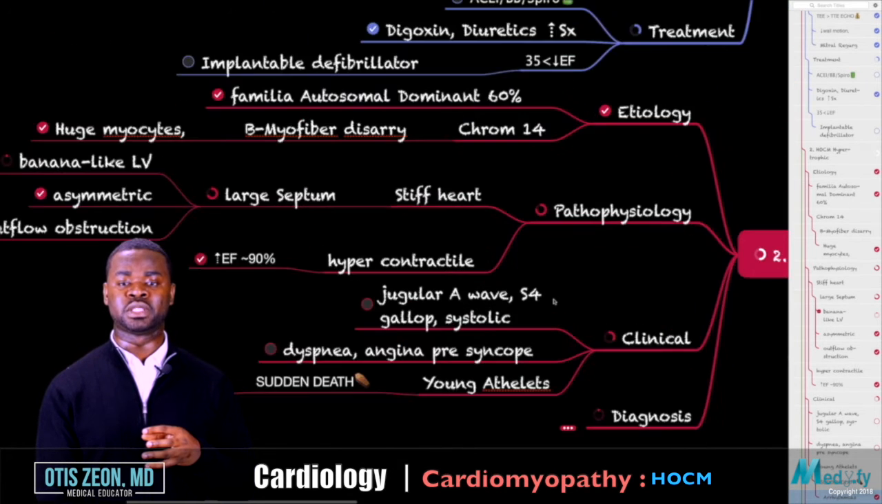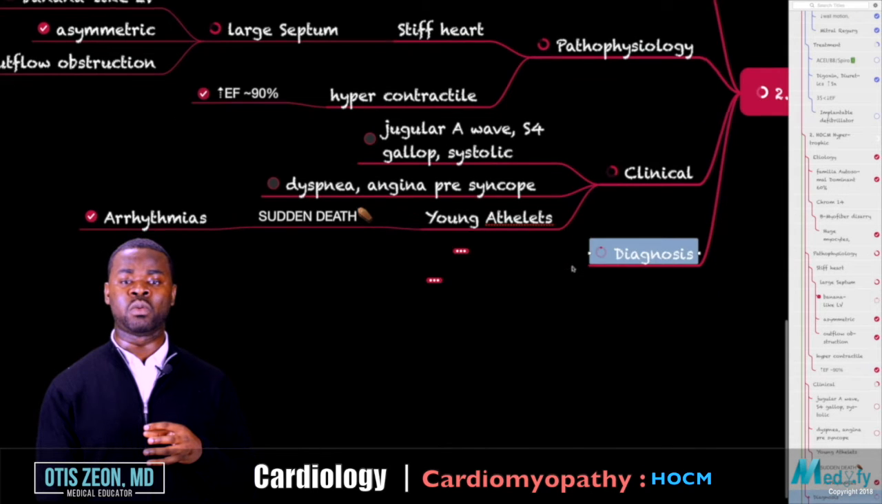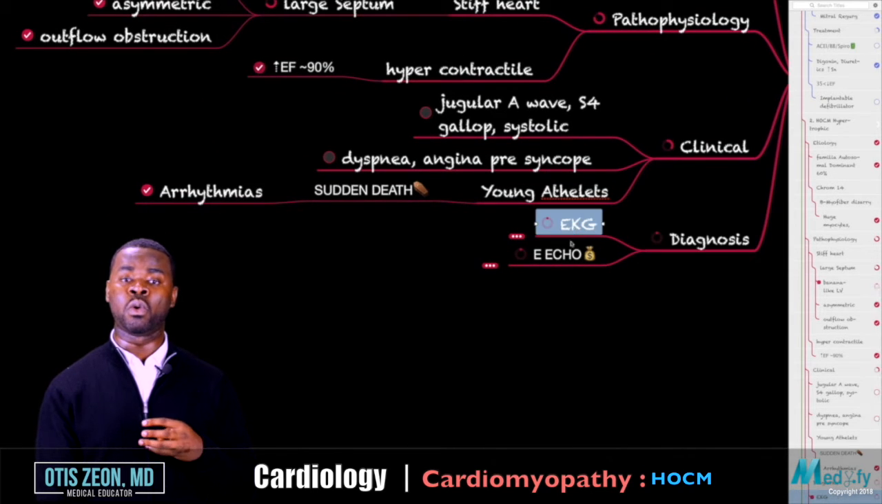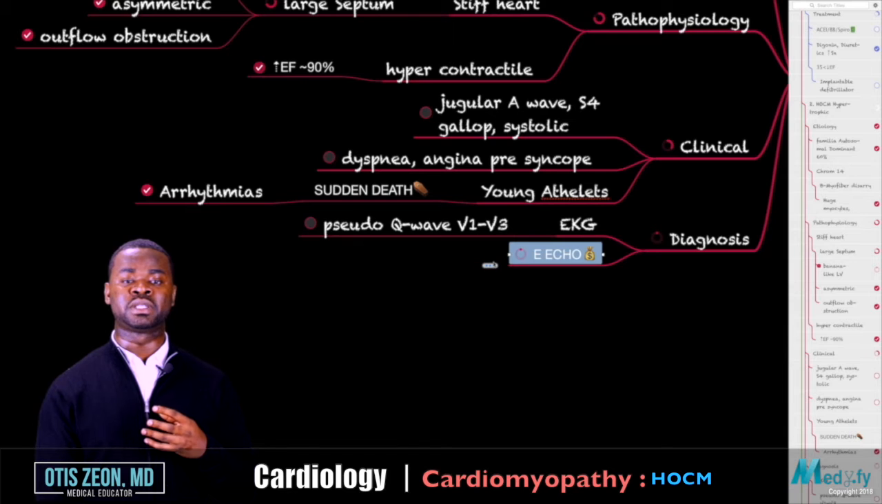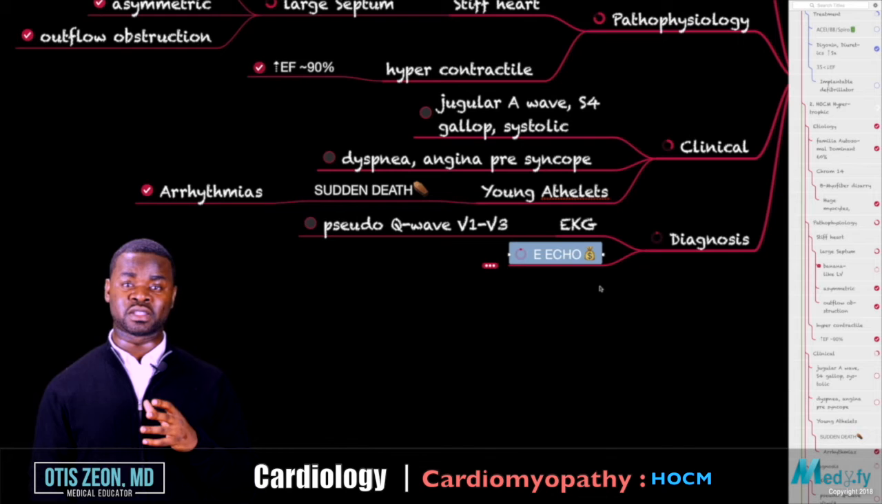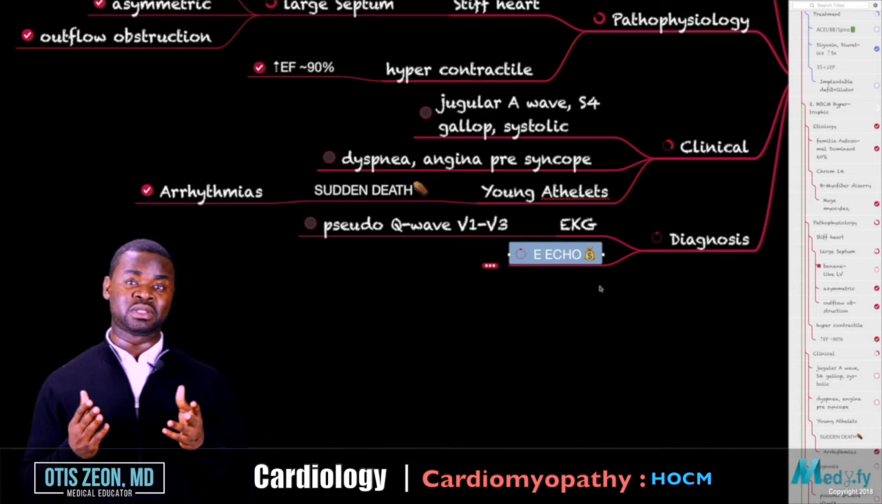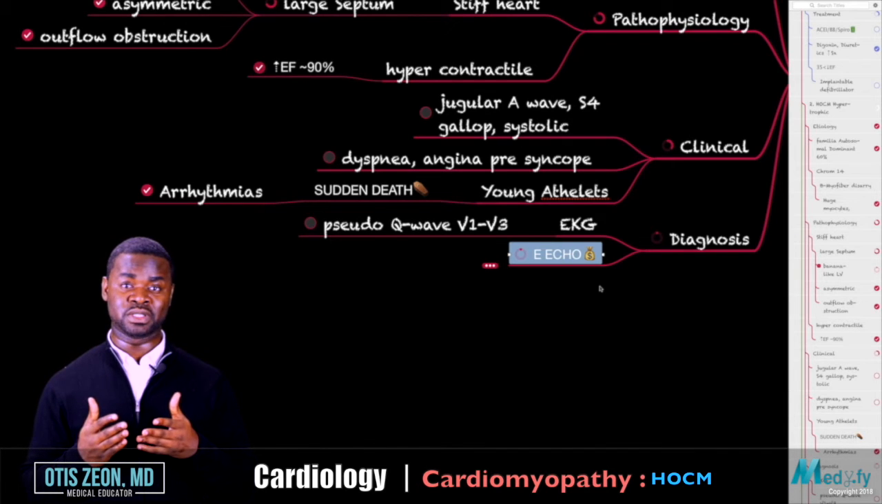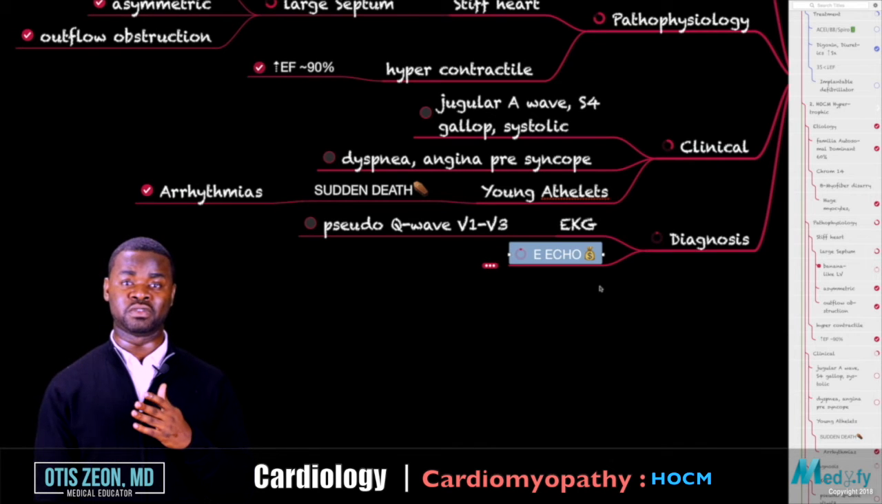In terms of the diagnosis for HOCM, you essentially want to do an EKG or an echocardiogram. An EKG can basically show you the person may have pseudo-Q wave in these different leads, V1 to V3. It's not very gold standard. The gold standard here is doing an echocardiogram. For most of the cardiovascular pathology, when in doubt, when you don't know the answer choice, in terms of the diagnostics, echocardiogram should be your default.